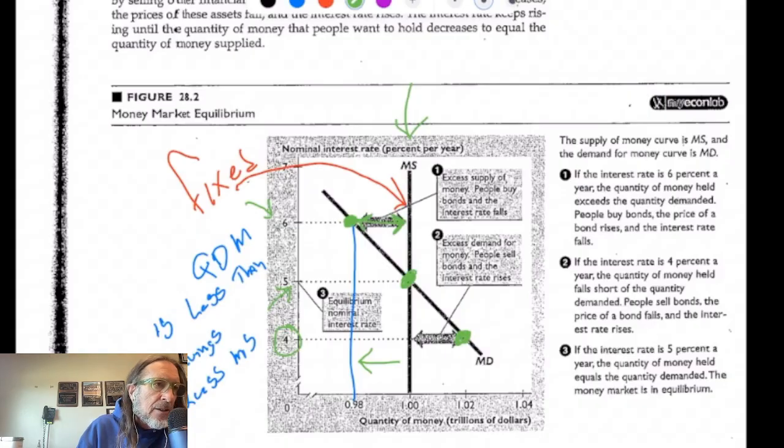In the next little video, we're going to talk about how the bond market is used to regulate this situation. But just understand that as far as questions go, if you're going to take the exam, you need to know that if the interest rate is high, we're going to have a lot of savings and we're not going to demand money as much because we're not going to be buying things. We're going to forego that and put money in the savings to earn our high interest rate. And over here, it's going to be the opposite. So keep that in mind.